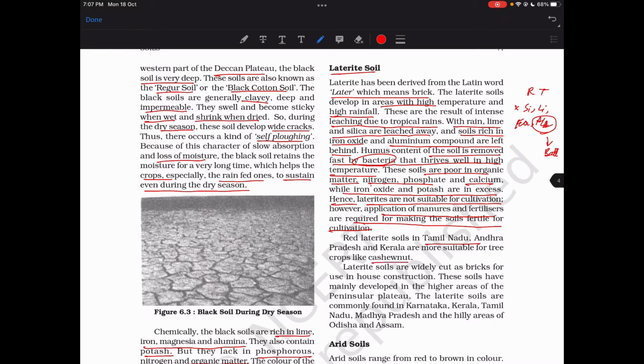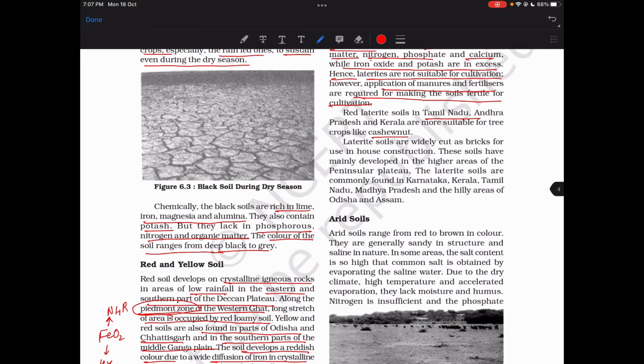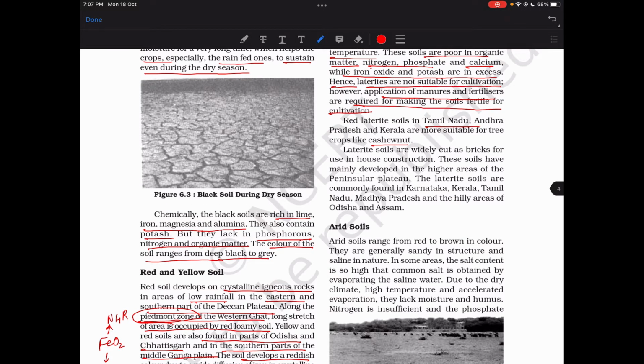One sec. So they're saying laterite soils are not suitable for cultivation. They cannot go for normal cultivation then. Okay, they only go for tree type of cultivation. Laterite soils are widely cut as bricks for use in house construction. These soils are mainly developed in high areas of the Peninsula Plateau. Laterite soils are commonly found in Karnataka, Kerala, Tamil Nadu, Madhya Pradesh, and hilly regions of Odisha and Assam.